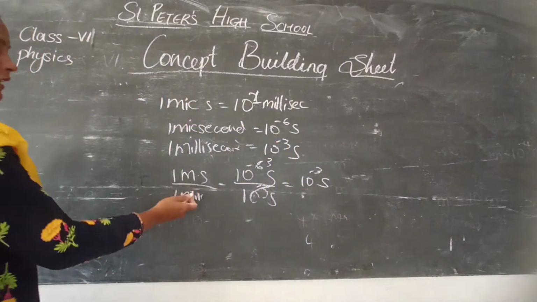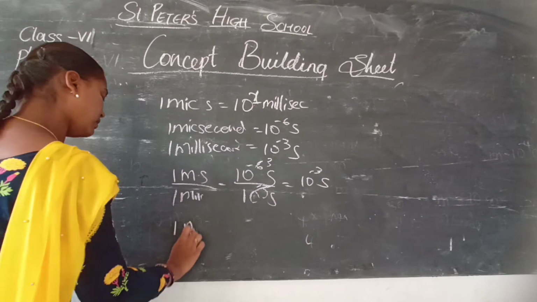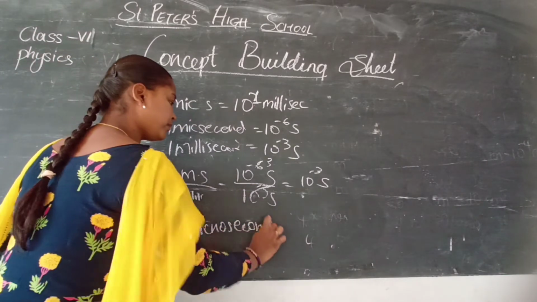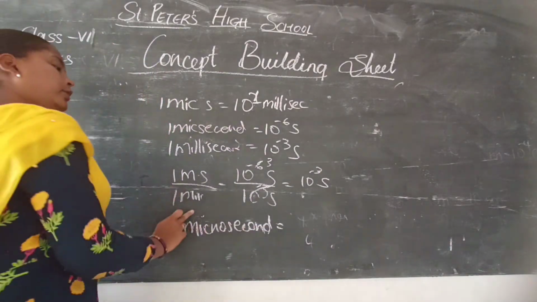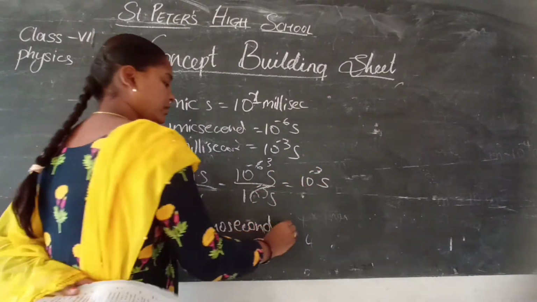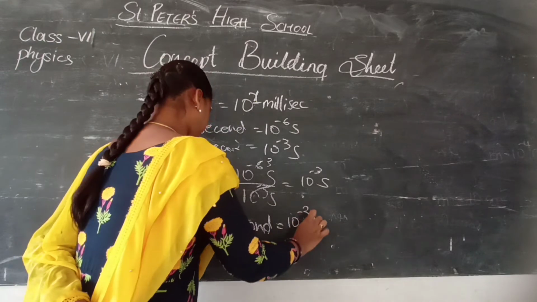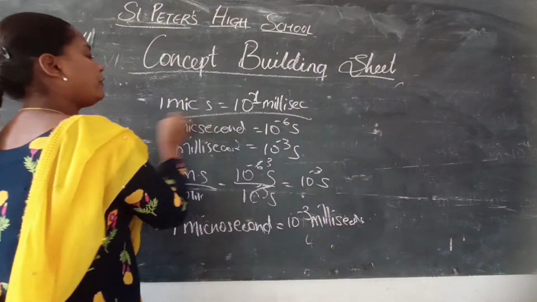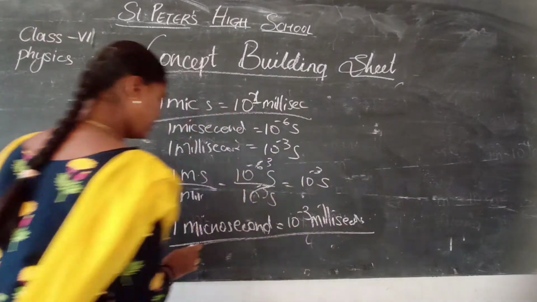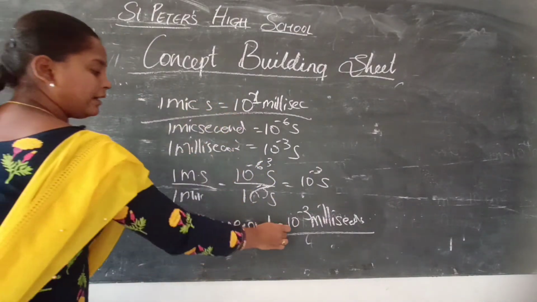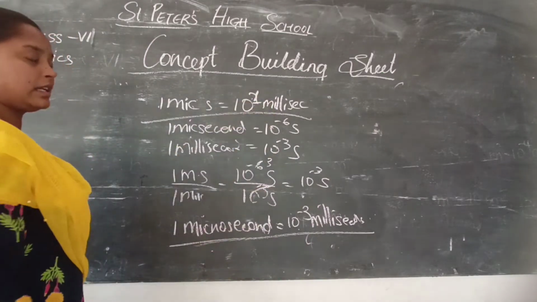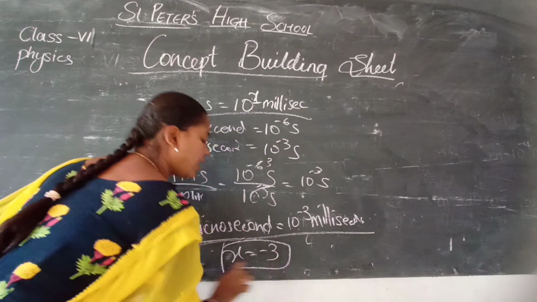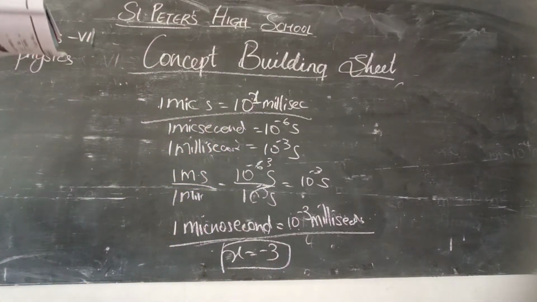Therefore, take millisecond to that side. 1 microsecond is equal to 1 into 10 to the power of minus 3 millisecond. We have got what they have given in the question: 1 microsecond and 10 to the power of minus 3 milliseconds. So x value is how much? Minus 3 is the answer. Next one.